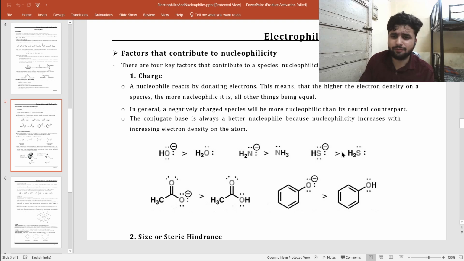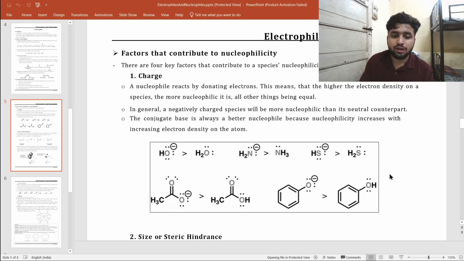Hydrogen sulfide may form as such. Similarly, carboxylic acid is not that nucleophilic, but if you make the carboxylate ion, it is more nucleophilic. Why? Because it has a negative charge. Similarly, with phenol and the phenoxide ion, phenoxide is more nucleophilic.